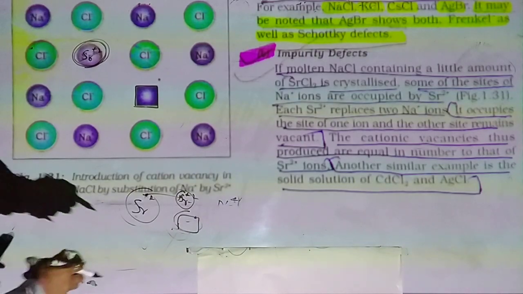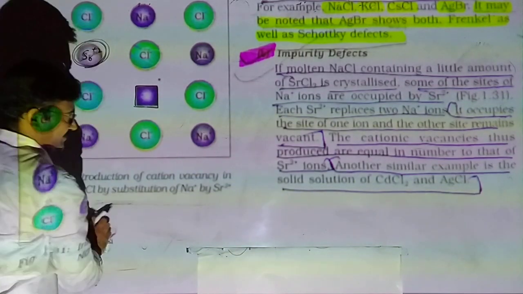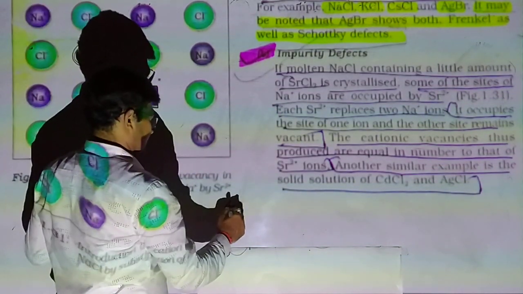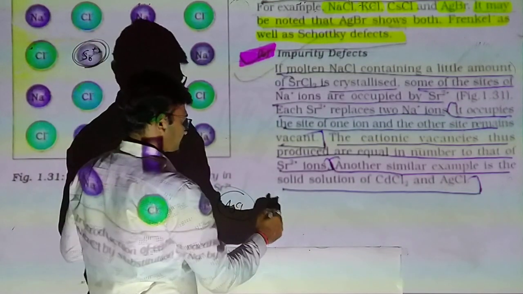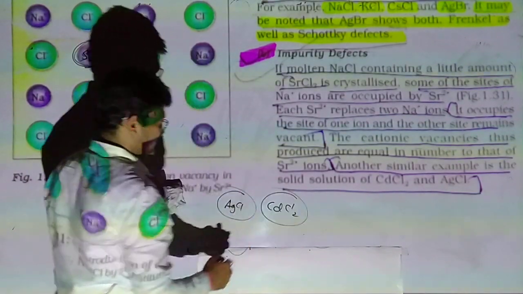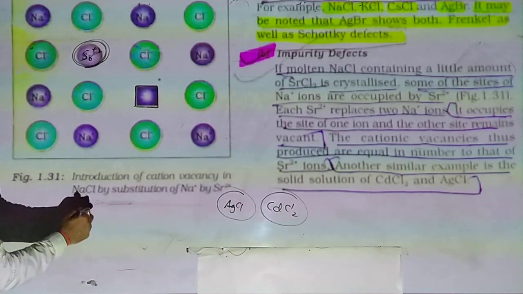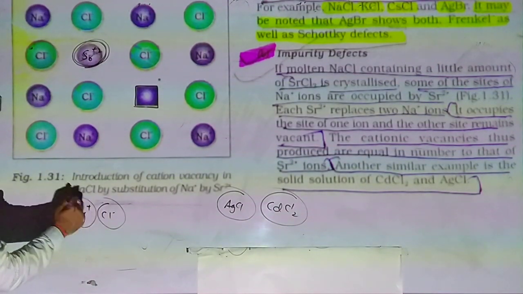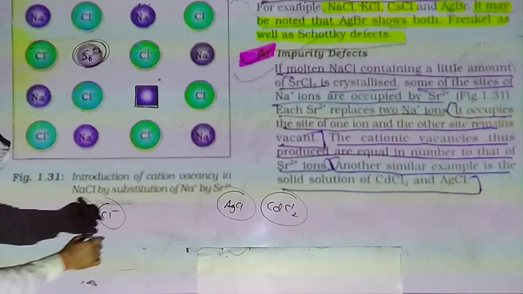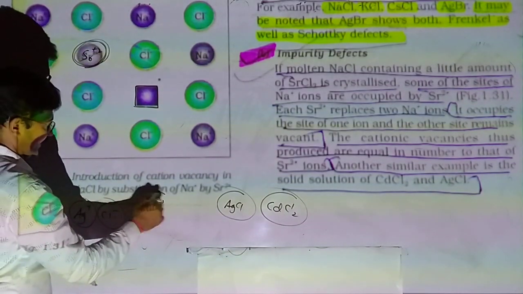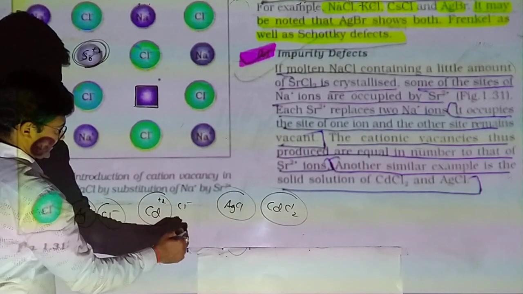Another example of this type of impurity defect is the crystal of AgCl with impurity of cadmium chloride in it. In AgCl, Ag plus and Cl minus ions are present. We are adding cadmium chloride into it.